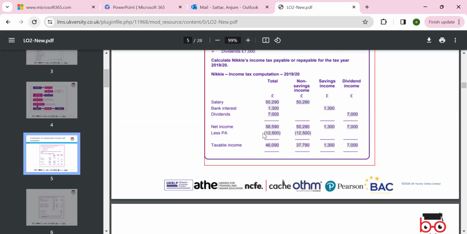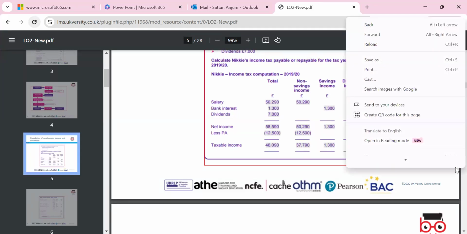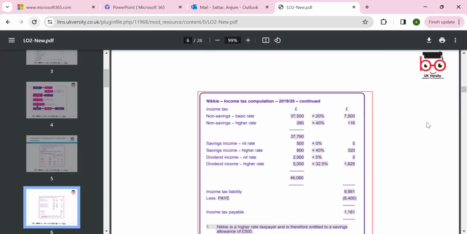And we can look around this because this 12,500 was the personal allowance in the year, which we can claim from the non-saving income, which we did. And then the remaining income is 46,090, which is we have non-saving 37,790. We have 1,300, which is saving income, and 7,000. And now we can apply the rates. So first, we already paid tax at the source as well, 8,400, which is given in the question.